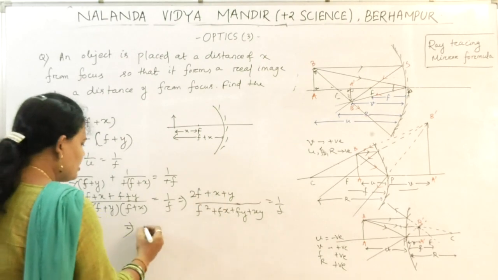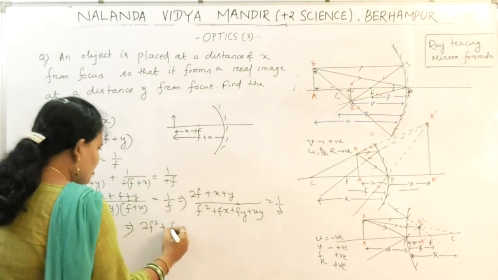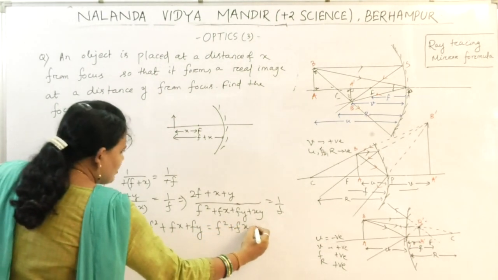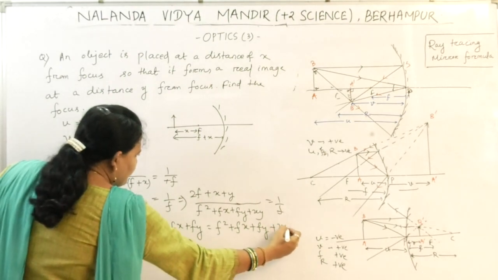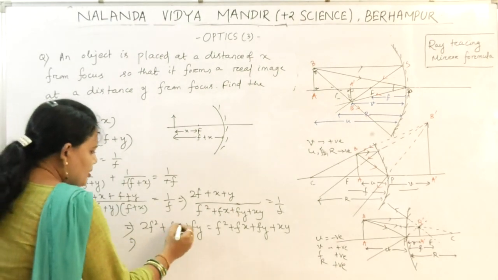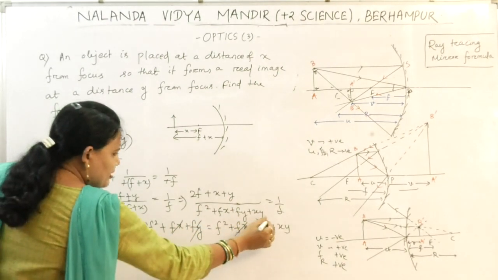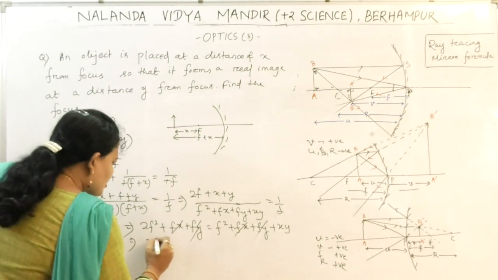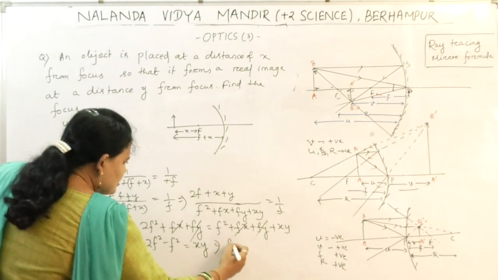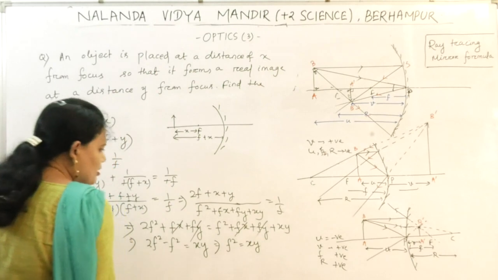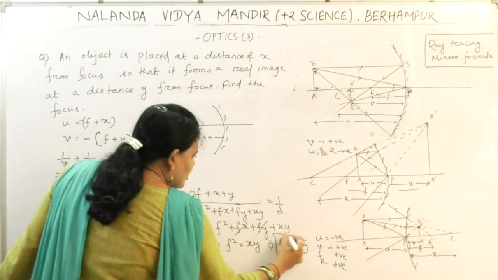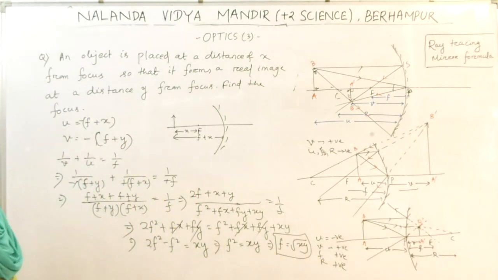So cross multiply: 2f square plus fx plus fy is equal to f square plus fx plus fy plus xy. fx and fy cancel, so 2f square minus f square equal to xy. That implies f square equal to xy, or f equal to root over xy. This is the answer.